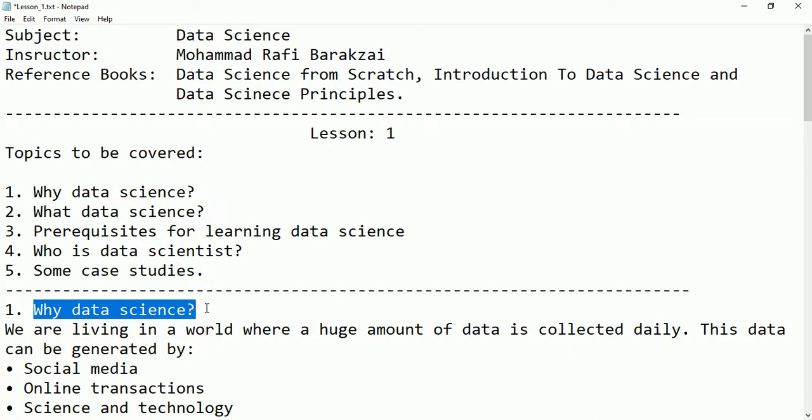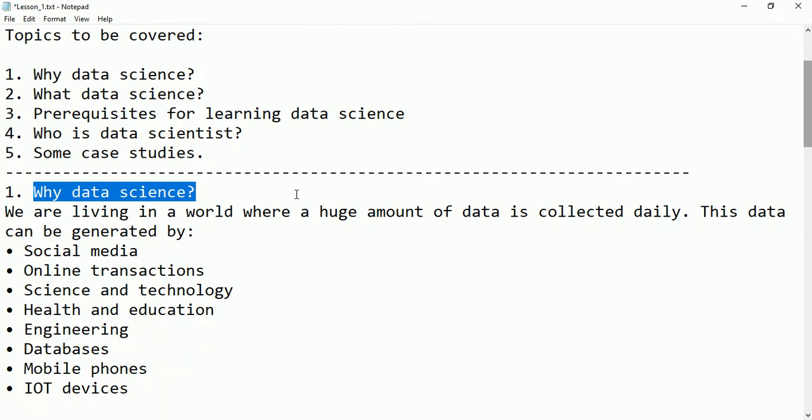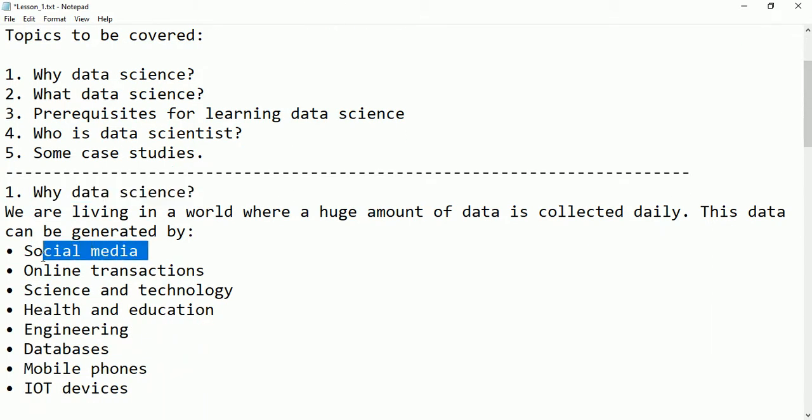Friends, we are living in a world where a huge amount of data is collected daily. This data can be generated by different sources. The first source which can generate a large volume of data is social media, like Facebook, Twitter, Yahoo, Gmail.